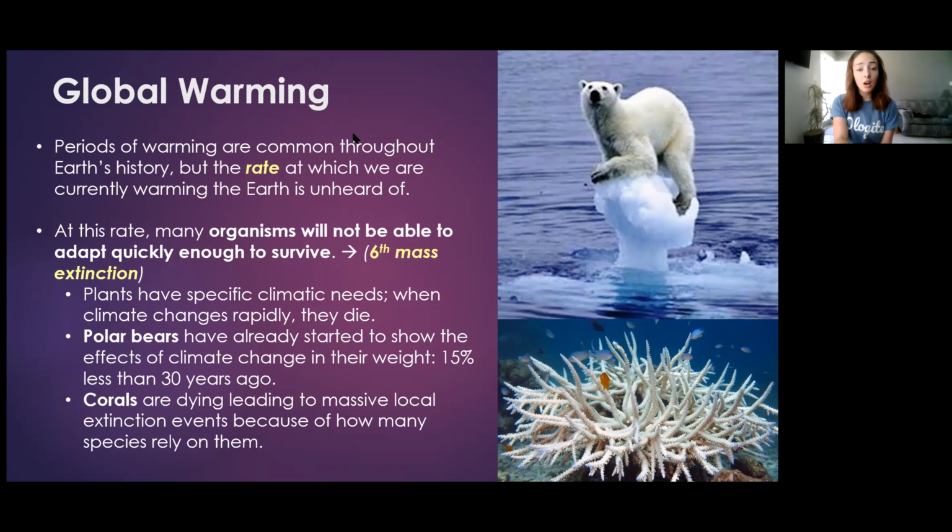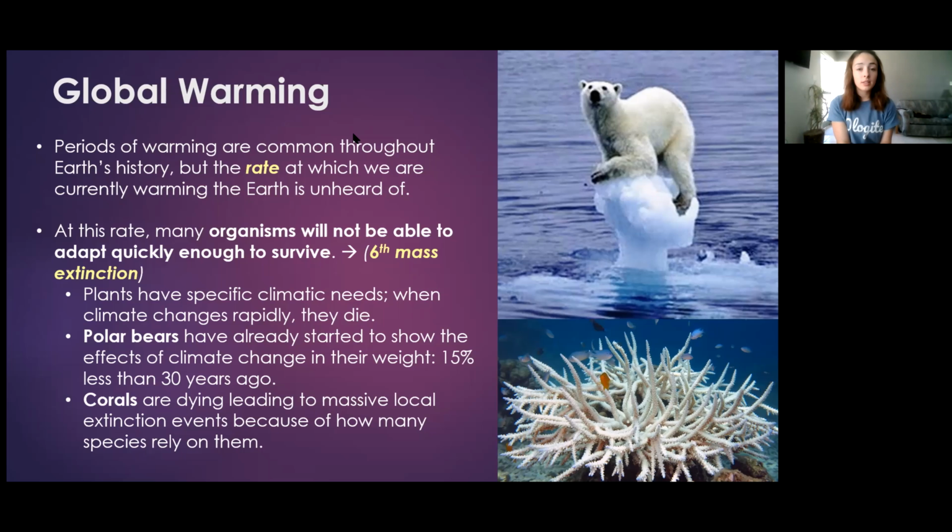Periods of warming are common throughout Earth's history. However, the rate at which Earth is warming today is unheard of, and this is because of the large impact that humans are having on the climate. Because of this rapid rate of climate change, many organisms are not able to adapt and survive and therefore are going extinct. This is what I talked about in the previous video with the onset of the sixth mass extinction.